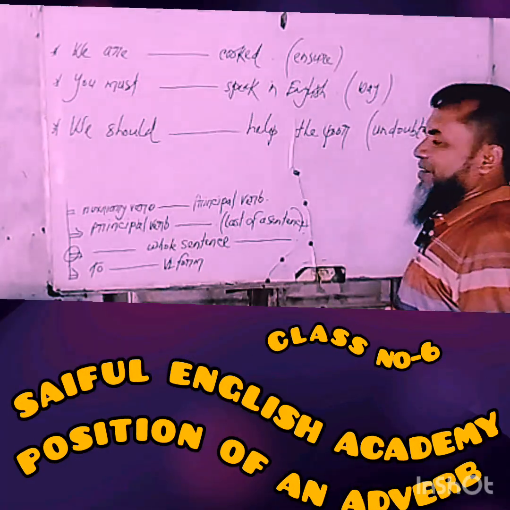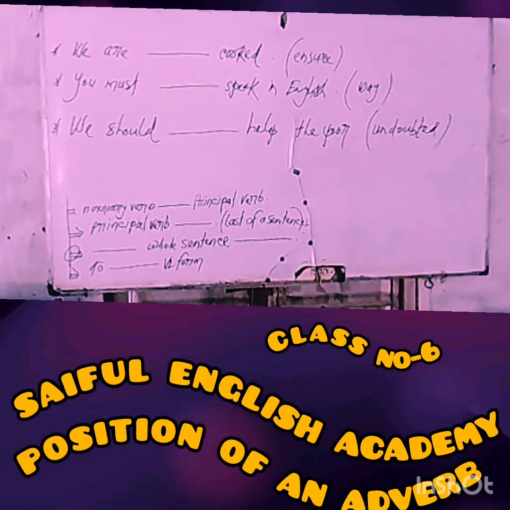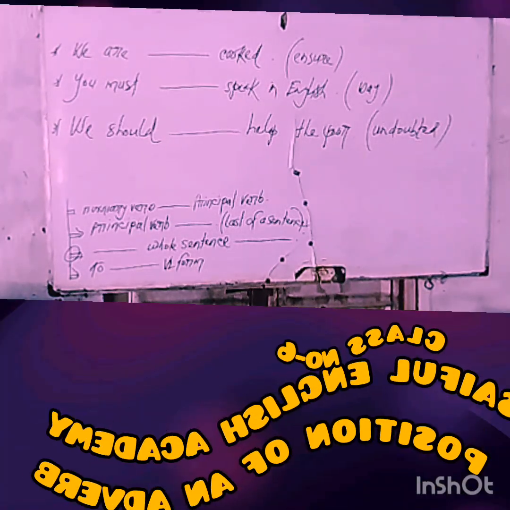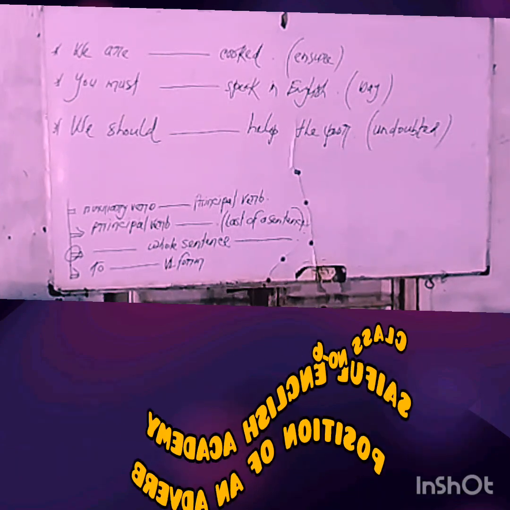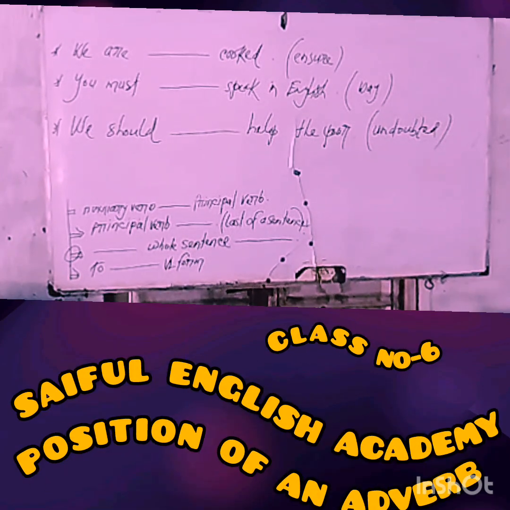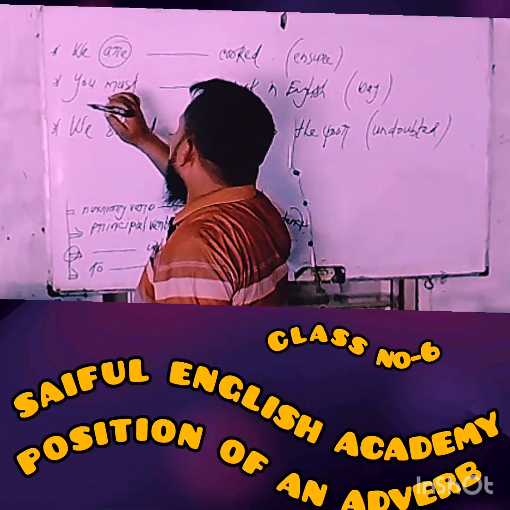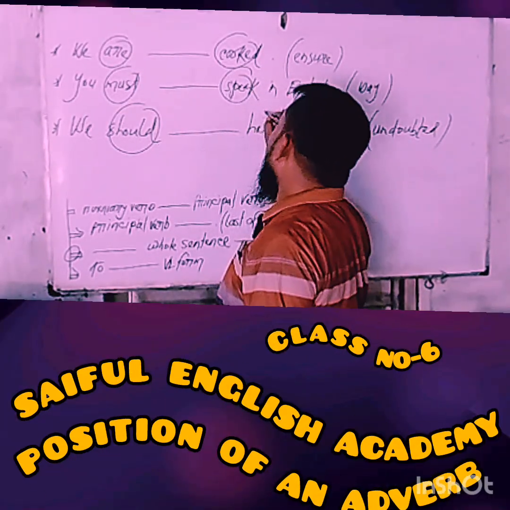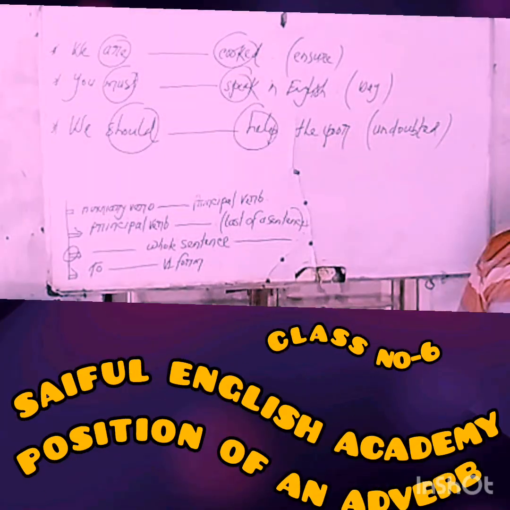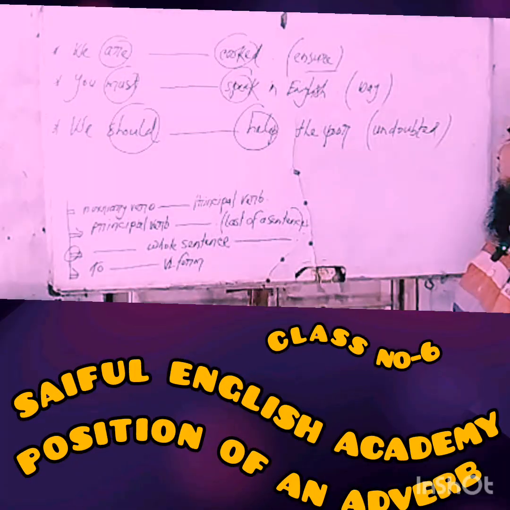Undoubted. Okay, let's take a look at the board and try to understand. I have written three examples with reference to this position of an adverb, my dear learners. In these three examples, there are three gaps between an auxiliary verb and a principal verb. So we'll have to use an adverb form. Try to change sure into the adverb form, surely.